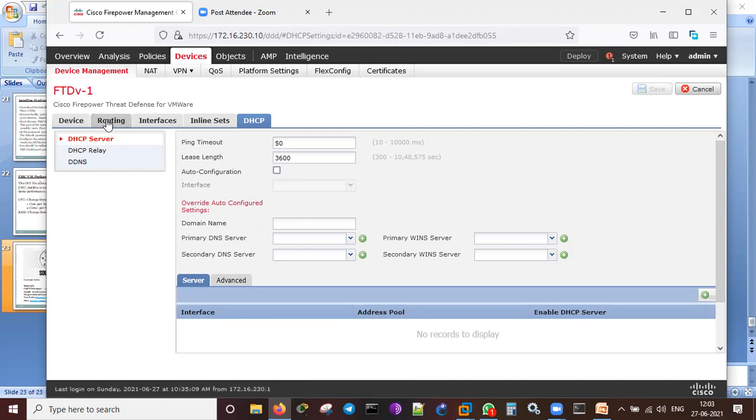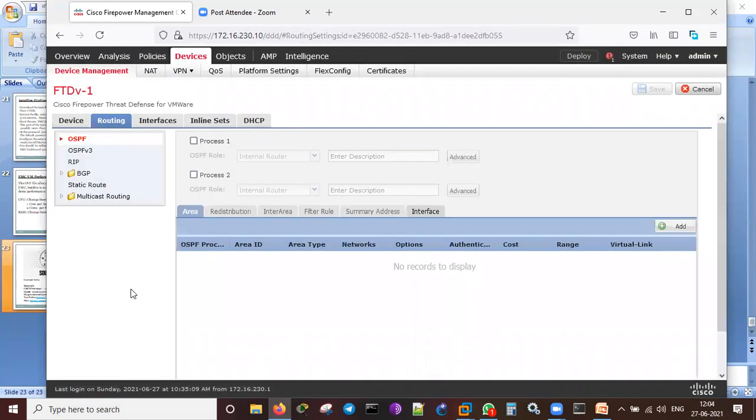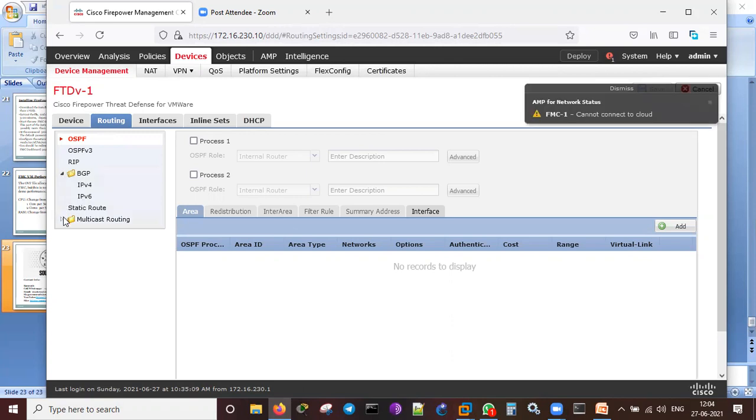And the device and routing. Here the routing is possible. In FTD, we can configure the routing of OSPF and BGP and static route. We can do that. EIGRP is not provided. EIGRP has been completely removed on this. BGP I can configure on this. IPv4 and IPv6 multicast routing I can do.